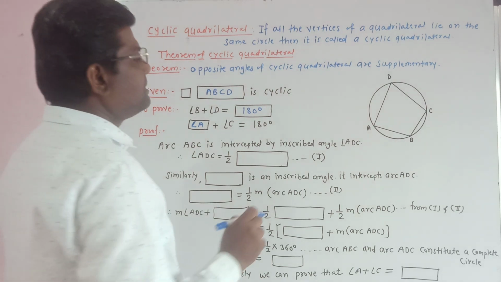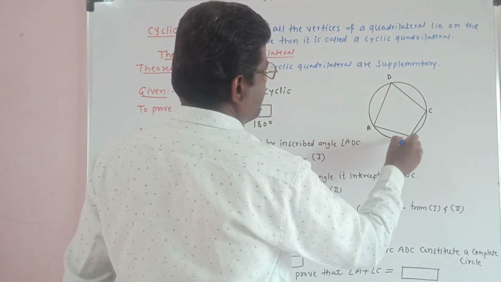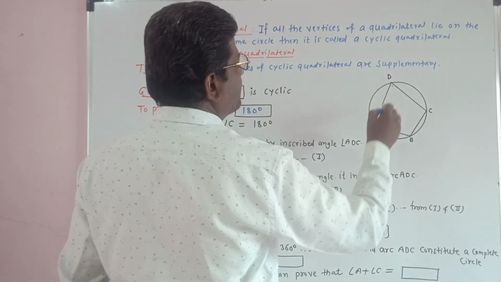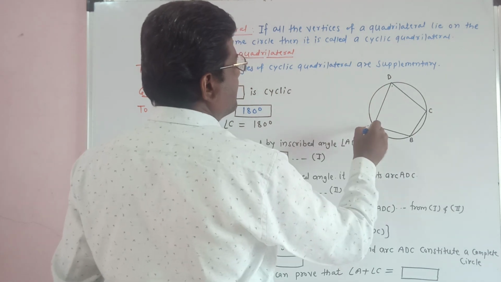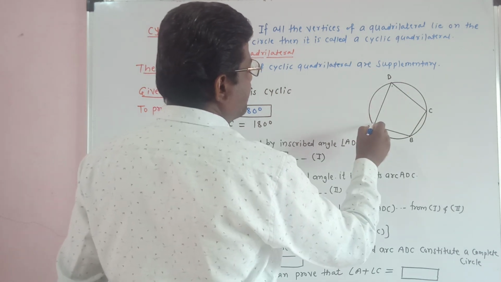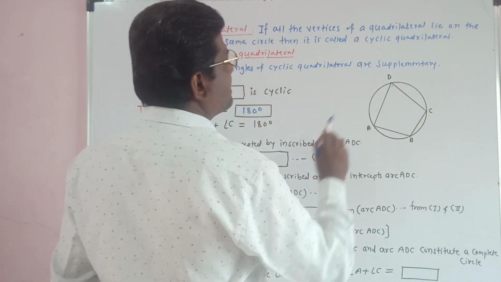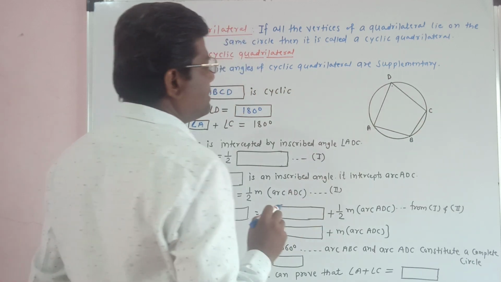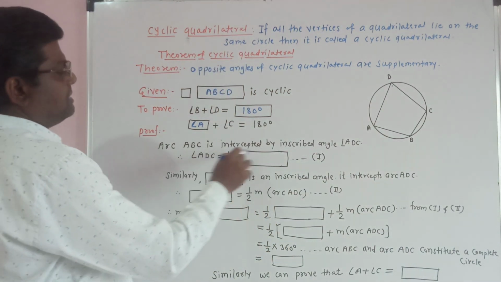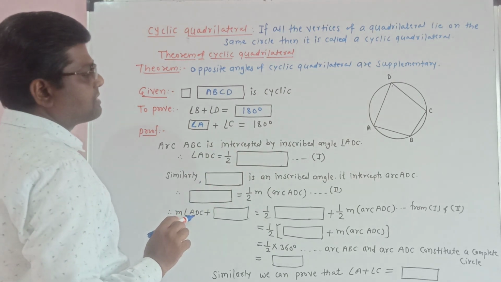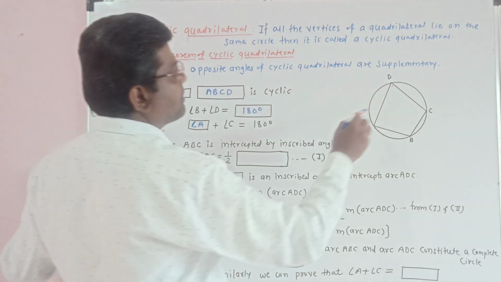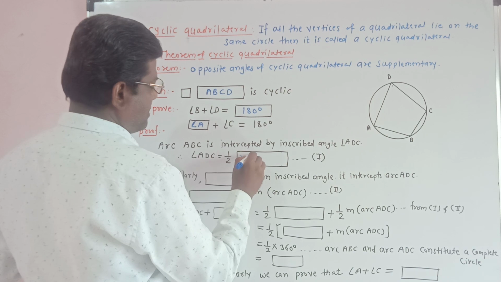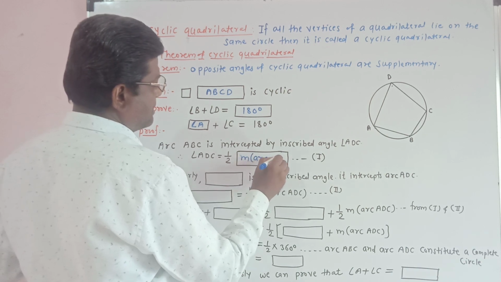Now arc ABC is intercepted by the inscribed angle ADC. This angle ADC intercepts arc ABC. Therefore, measure of this angle is half of measure of this arc. So, arc ABC is intercepted by inscribed angle ADC. Therefore, angle ADC is equal to 1/2 measure of arc ABC.